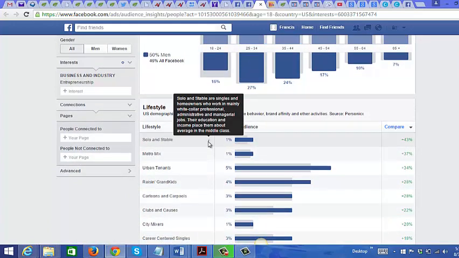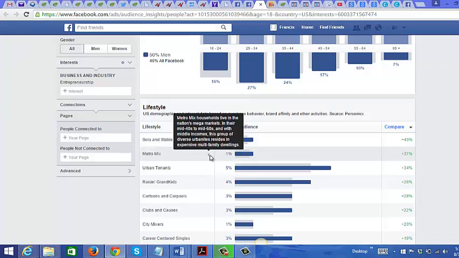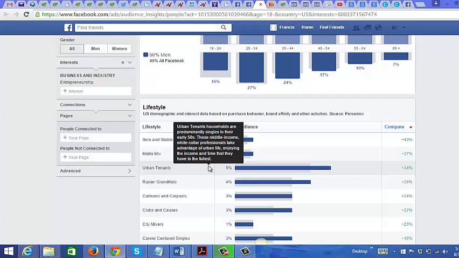Okay, and you could also look at their lifestyle. If you put the mouse over the eye here, you can get more information. For example, here it says solo and stable are singles and homeowners who work in mainly white-collar professional, administrative, and managerial jobs. Their education and income place them above average in the middle class. So you get an idea here that the people you're marketing to have white-collar jobs, are homeowners, and are singles. Here, Metro Mix. It says here the middle incomes, urban tenants.